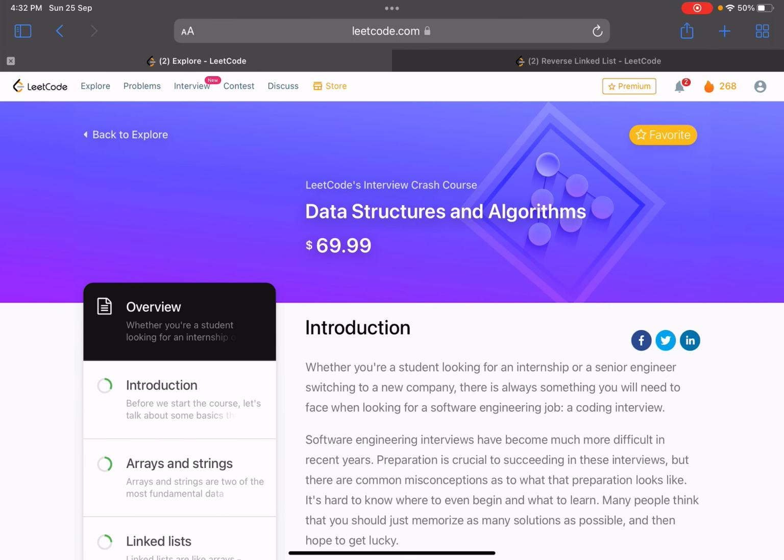For example, if you want to delete a node from the linked list, from the middle, then why does the standard algorithm work? That also we need to understand, right? Just mugging up the algorithm will not work. Similarly, when we want to find the cycle in a linked list, whether there is a loop or not, then we will mathematically prove why that algorithm works. So we'll be following this approach on our channel, right?